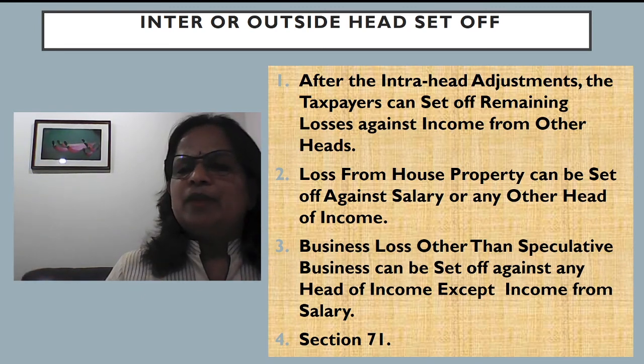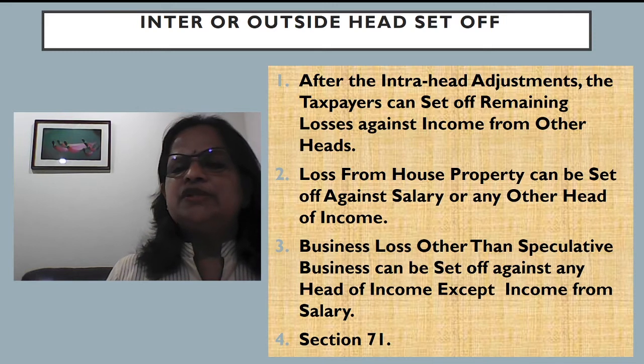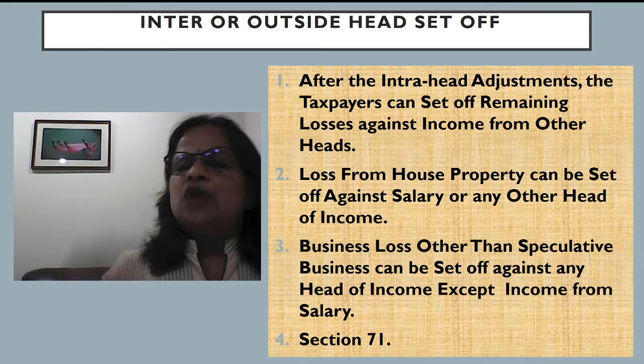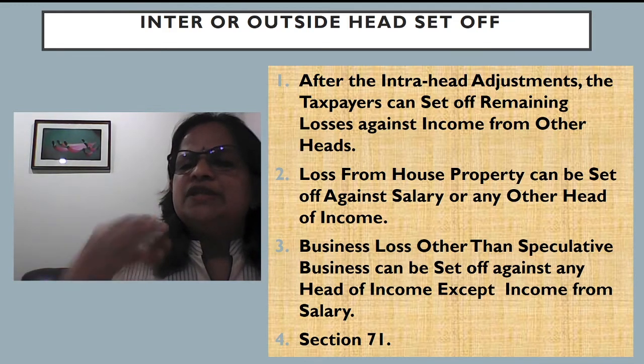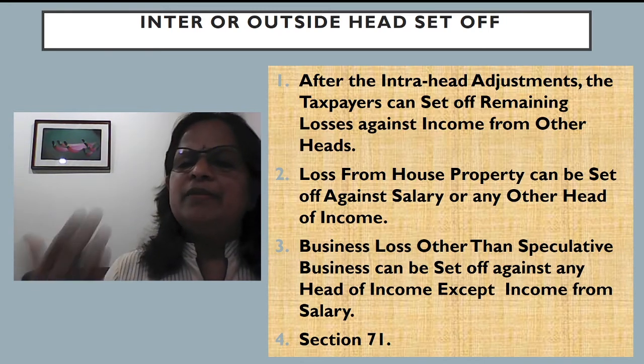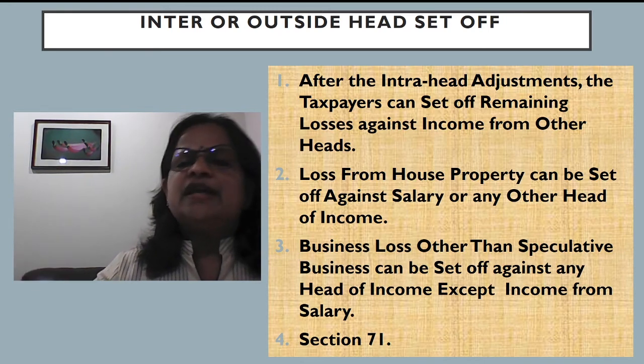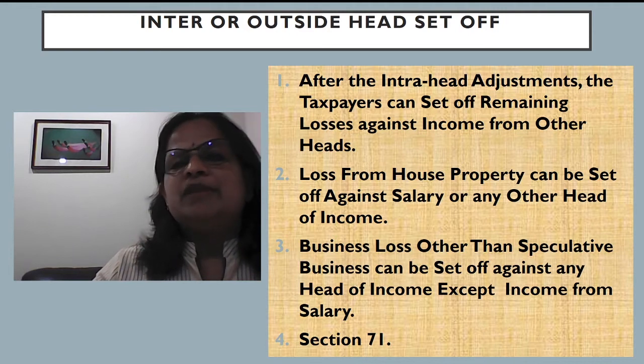So, loss from house property, either we can set off against salary or any other head of income. So that is the second point. Third point is business loss other than speculative business can be set off against any head of income except income from salary. So other than salary, business loss can be set off against. It is not allowed for speculative business. Non-speculative business, it can be adjusted with any other head of income except salary. And this is explained in section 71 of the Income Tax Act.